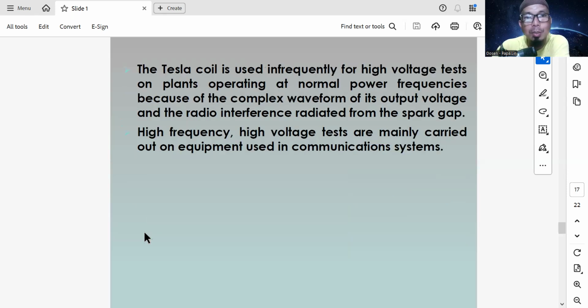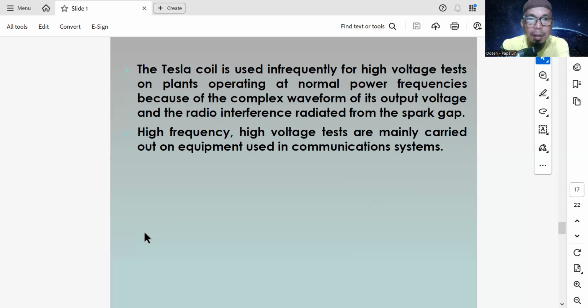The Tesla coil is used infrequently for high voltage tests on plant operating at normal power frequencies because of the complex waveform of its output voltage and the radio interference radiated from the spark gap. So the Tesla coil uses a spark gap to generate the high voltage.